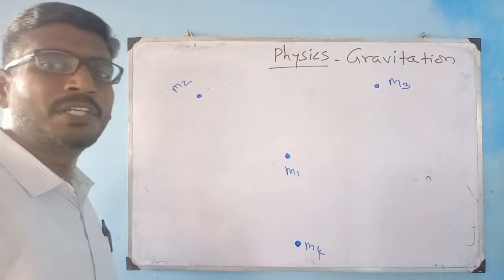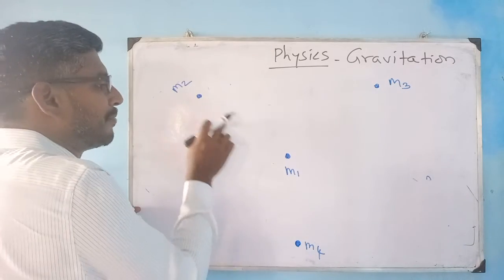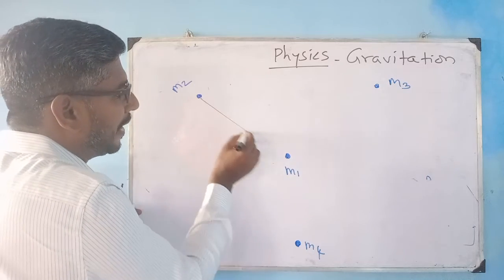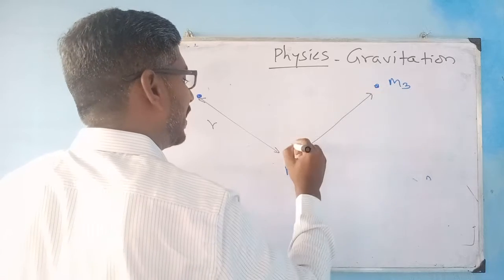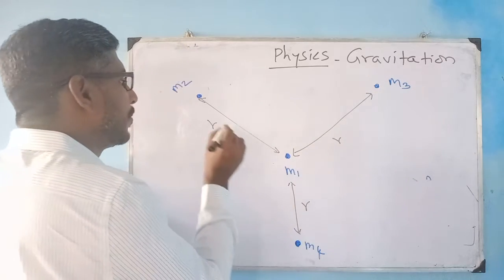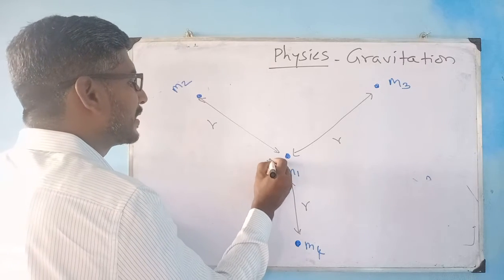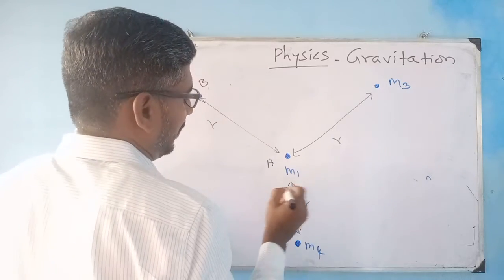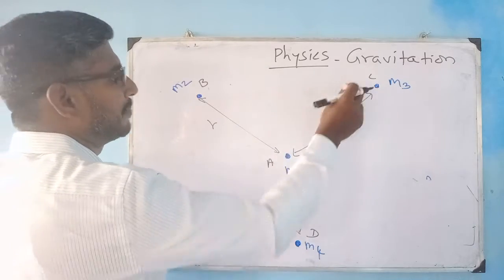Now you should be in a position to tell me what are the forces acting because of m1 and m2. Let us say the distance between them is r. The distance is r, this distance is r, and this distance is r. So the force acting on m1. Let us say this object is A, this is B, and so on, A, B, C, D, and for your convenience you have m1, m2, m3, m4.